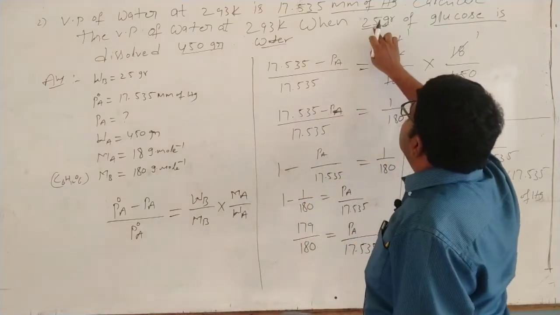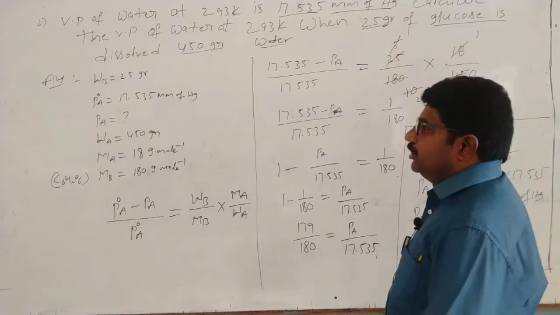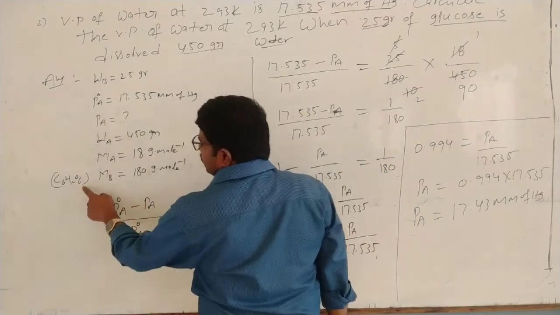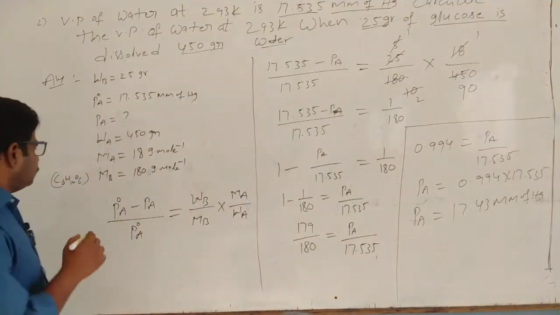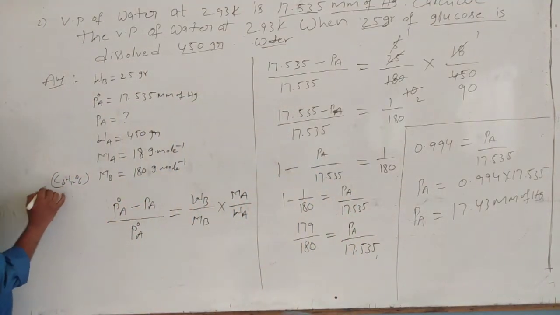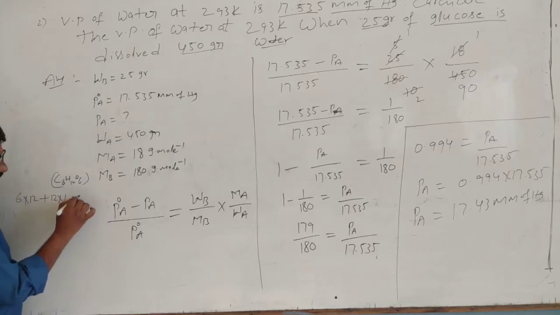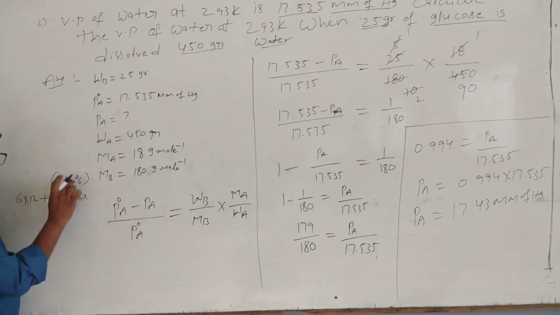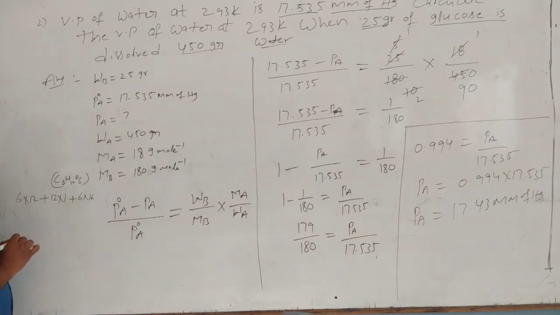Now the weight of the solute is 25 grams. The molecular weight of the solute, C6H12O6, you have to calculate. Carbon: 6 carbons, atomic weight 12, so 6 into 12, plus hydrogen: 12 into 1, plus oxygen: 6 into 16.